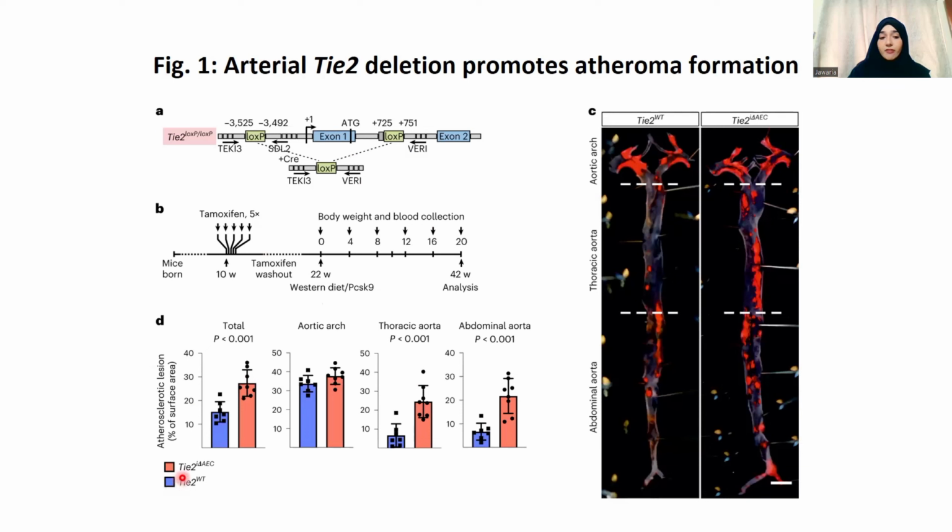This is the quantified result, which clearly depicts that overall atherosclerotic lesion formation is enhanced in the Tie2-deleted mice as compared to the Tie2 wild type. But the more prominent, obvious difference is in the regions of the thoracic aorta and the abdominal aorta.